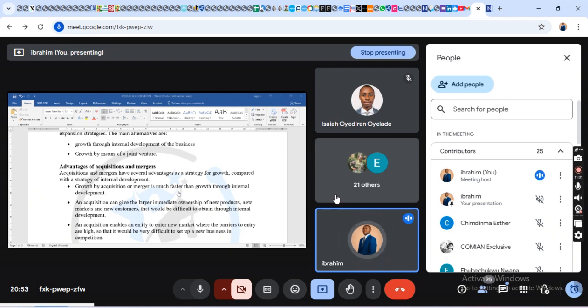You can see, if you do an expansion, it may not give you new customers. But when you merge my own customers and the other person's customers, when they come together, they will improve the revenue of the business. So anything that internal development cannot give you, acquisition or merger can do for you.